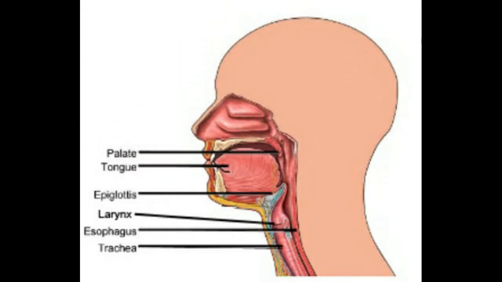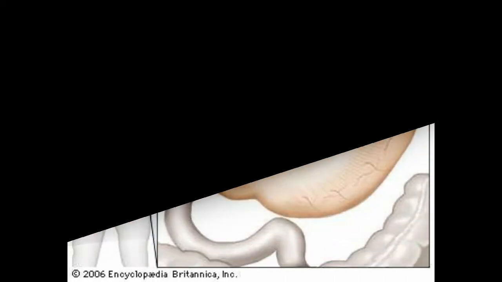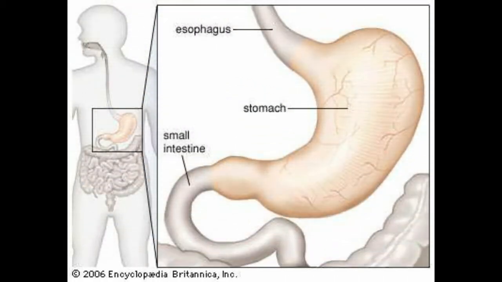While the food passes through the esophagus, a flap called epiglottis closes the windpipe. This avoids the entry of food particles into the windpipe, and the food starts its journey towards the food pipe. After passing through the food pipe, the food enters the stomach.